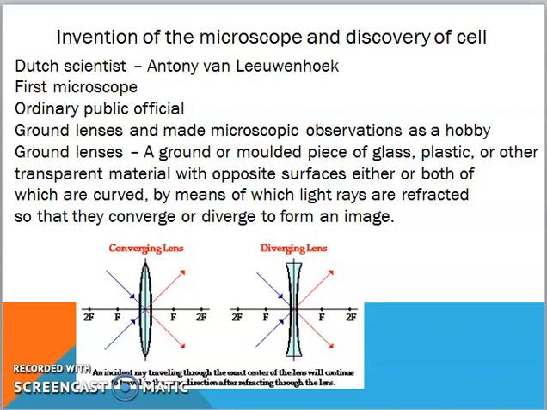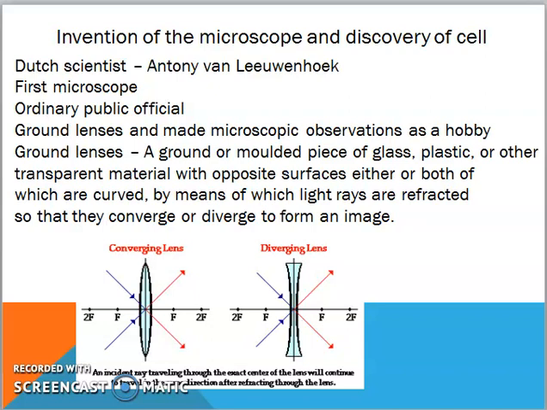Now, who invented the first microscope? Let us see. Dutch scientist. What was his name? Antony van Leeuwenhoek. It is little difficult, but if you practice, you will know how to pronounce it. Now, this Dutch scientist, he invented first microscope. Actually, he was ordinary public official, but he had a hobby of observing many objects under the microscope. So he invented mostly around 400 microscopes.